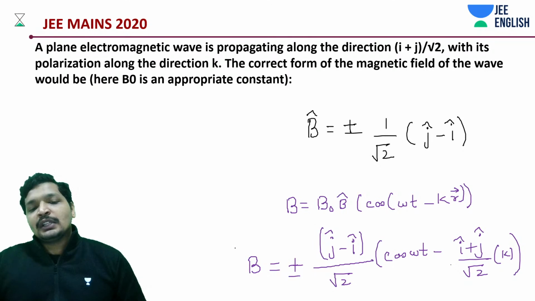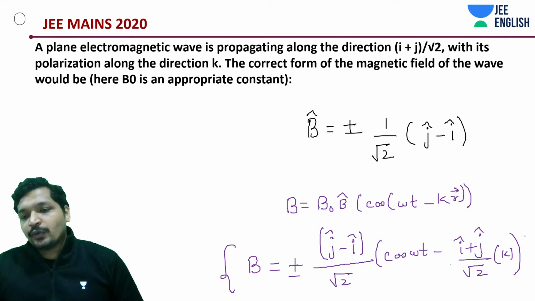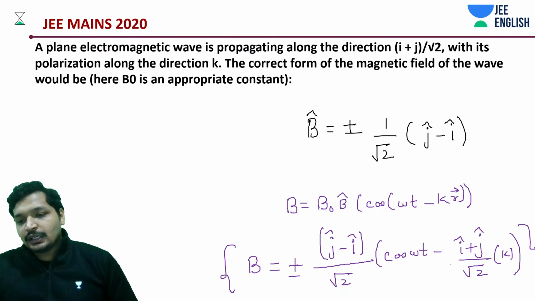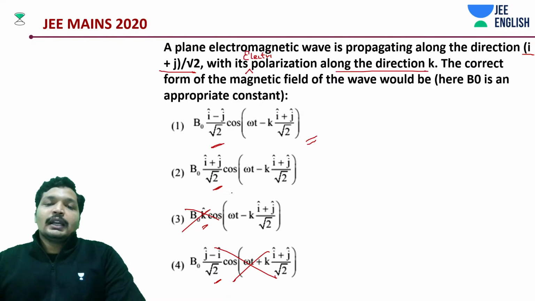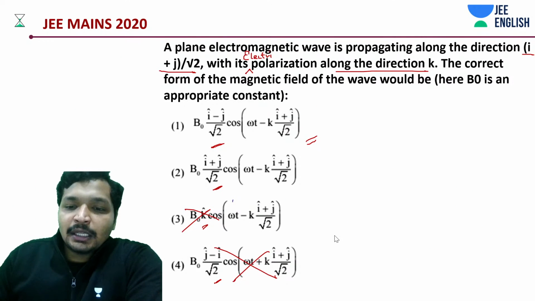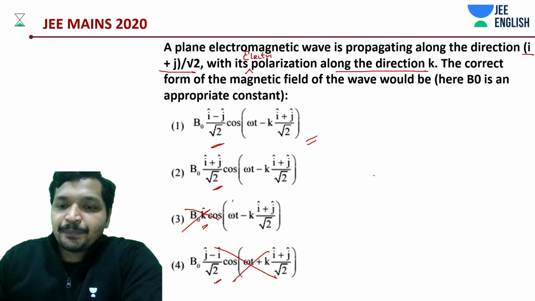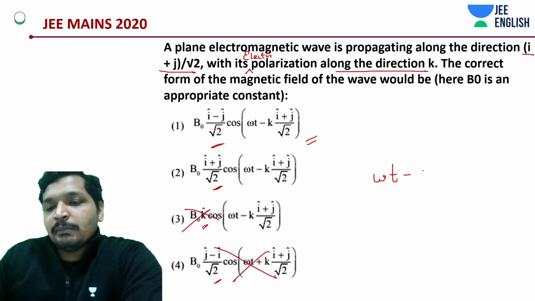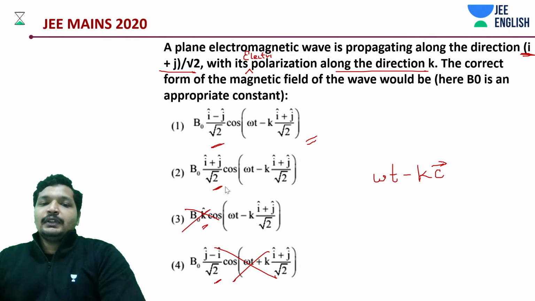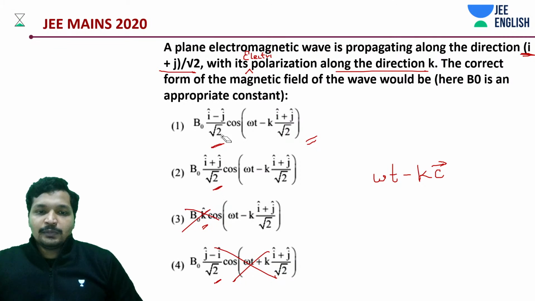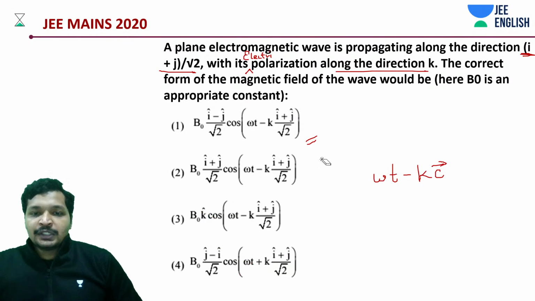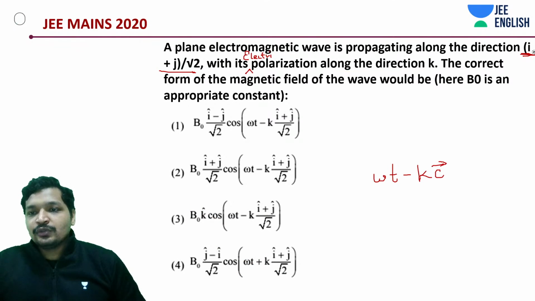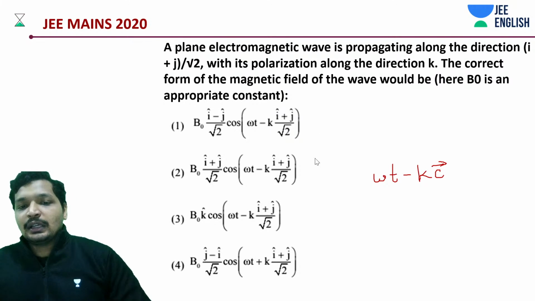That's how I was able to quickly say the answer. The first thing is omega t minus k dot r, omega t minus k into c bar. In this case, the direction of travel is all of this, because for such questions you are probably not supposed to do each and every step, rather just deduce the answer.